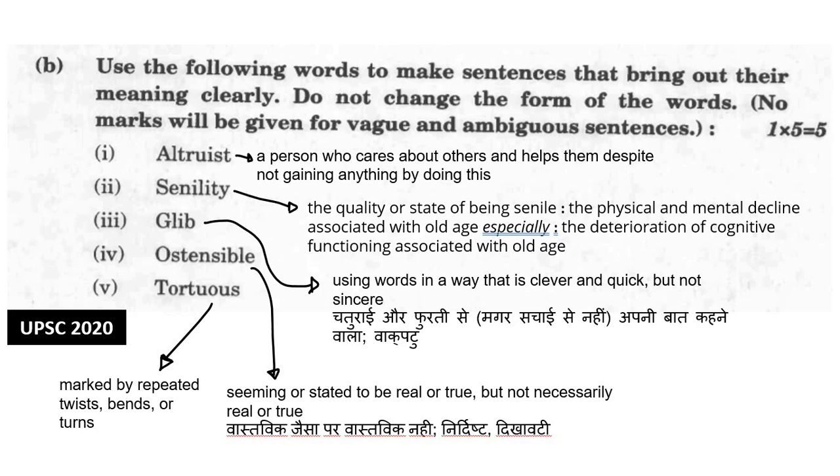Now the fifth word is tortuous. Tortuous means bends or turns. So let us understand how we can use the word tortuous in the sentence. Sentence में हम tortuous word को कैसे use कर सकते हैं ये समझते हैं अब. He took a tortuous route through back streets, or they walked through the tortuous streets of the old city. Right? These can be the sentences when you use the word tortuous. यहाँ पर tortuous का मतलब torture नहीं होता है, इसका मतलब होता है repeated twist या turns या bends आना. The play had some tortuous moments that you can use as a sentence as well.